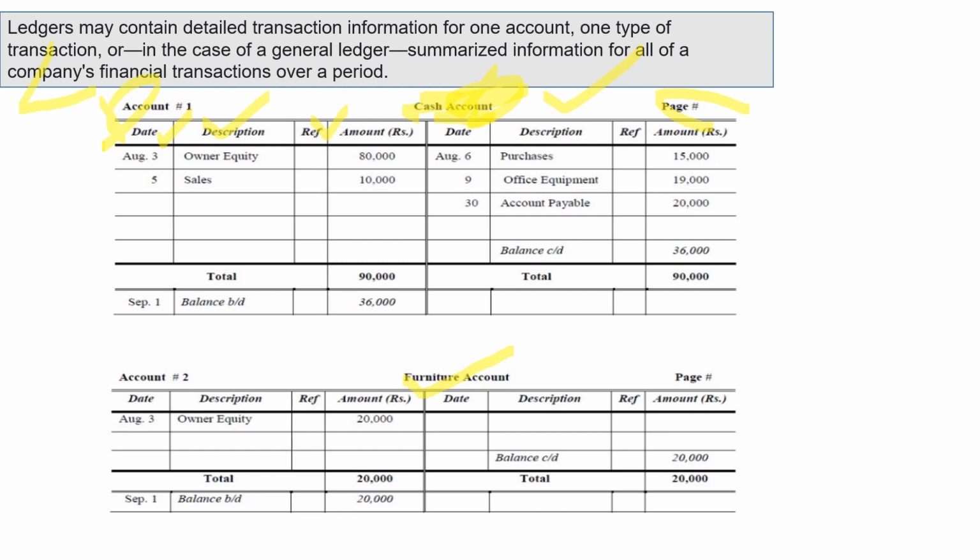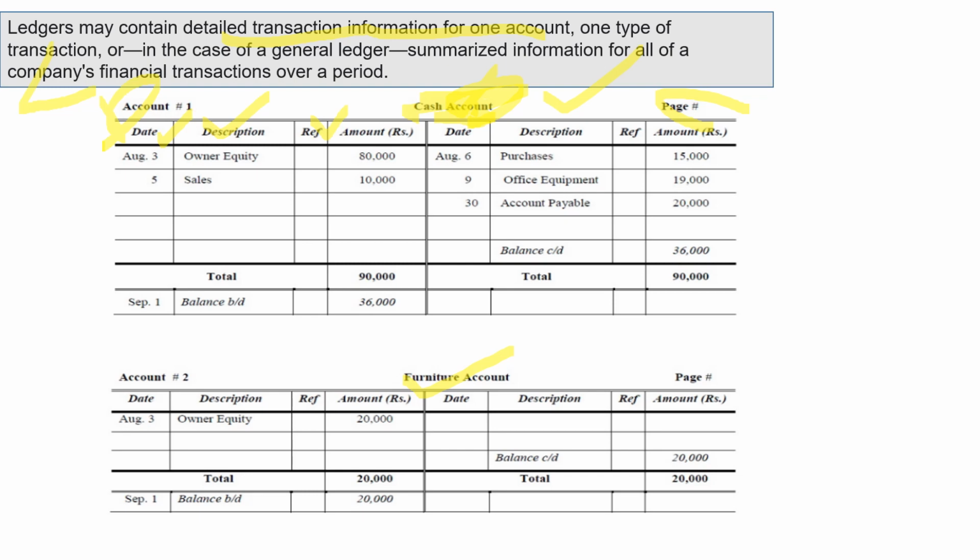They contain detailed transaction information for one account. Now this is clear: one account, because transactions of similar nature go into one account, one type of transaction. In the case of journal ledgers, they summarize information for all of a company's financial transactions over a period of time. So that means it gives a detailed transactions view over a period of time.